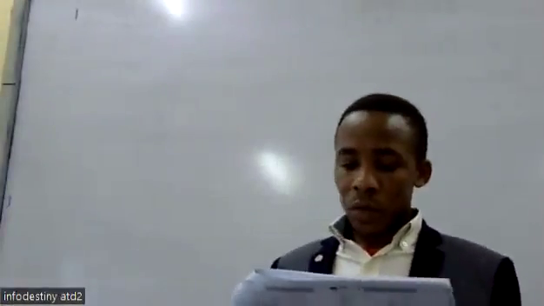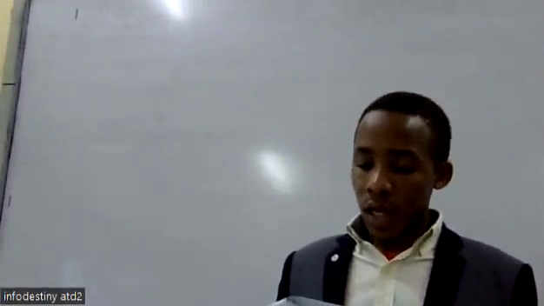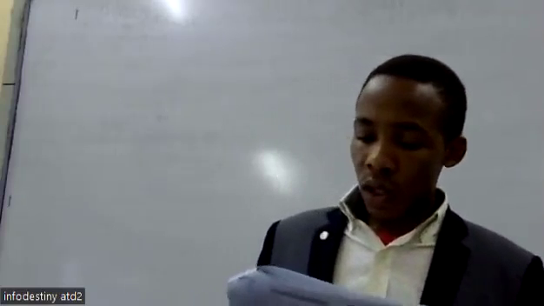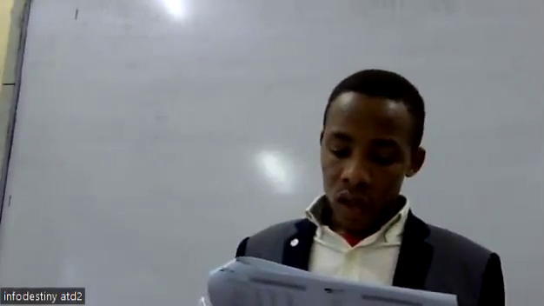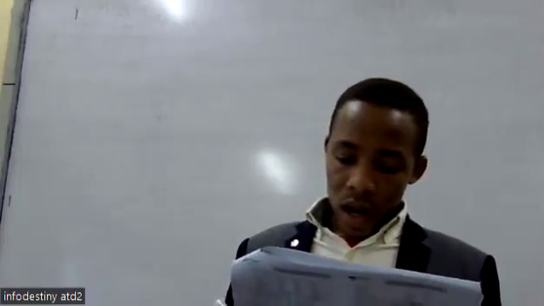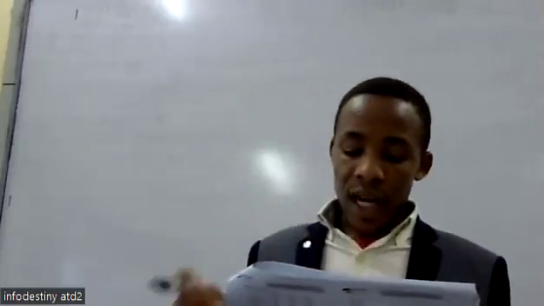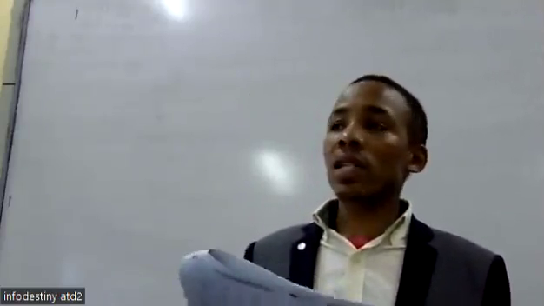So the question says the following information was extracted from the financial statement of Happy Limited. We have the income statement for the year ended 30th June 2017. From the income statement, we are interested in the profit before tax and interest. And we have the statement of financial position, whereby we have the non-current assets. We're given the PPE, that's property, plant, and equipment. Then for the current assets, we have inventory, accounts receivable, and bank balance.